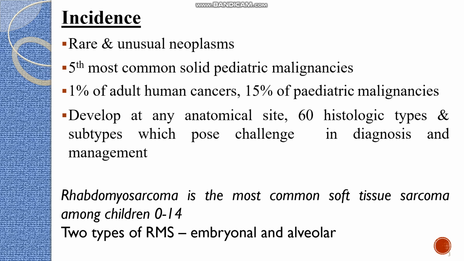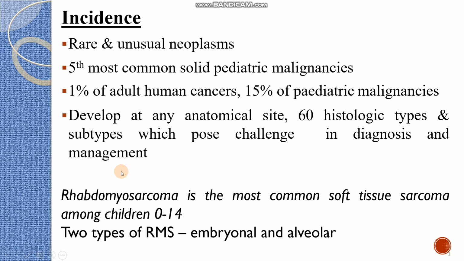So the most characteristic feature of sarcoma is that it can develop in any anatomical site. It has more than 60 histological types and subtypes. So it is very difficult to categorize, diagnose, as well as manage. Out of this, rhabdomyosarcoma is considered one of the most common types of soft tissue sarcoma among children's age